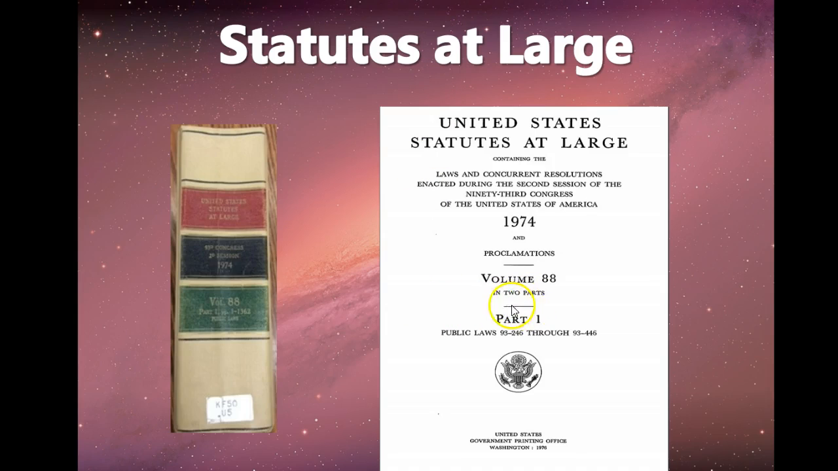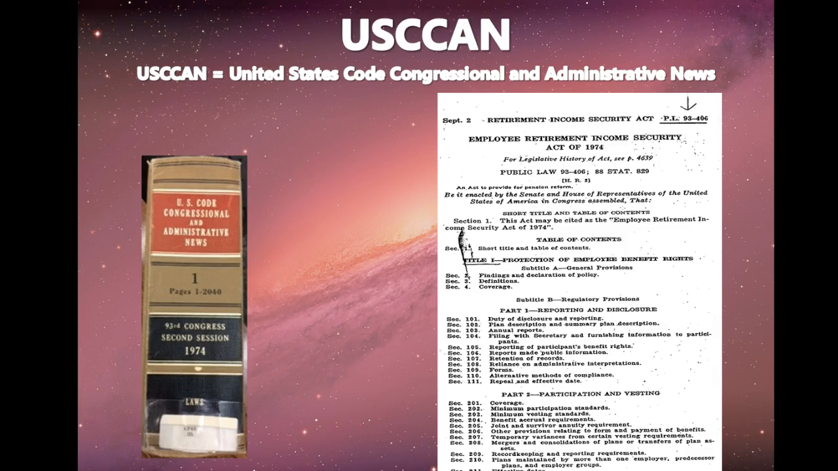We would see that, of course, it's 1974, and that it contains the public laws 93-246 through 93-446. So, of course, our hero, Public Law 93-406, falls in between, so will be in this volume of the Statutes at Large. Another planet on which you will find our hero is called USCAN, or U.S. Code, Congressional and Administrative News.